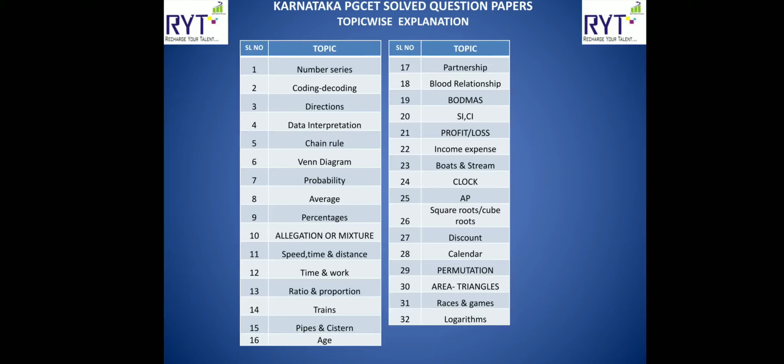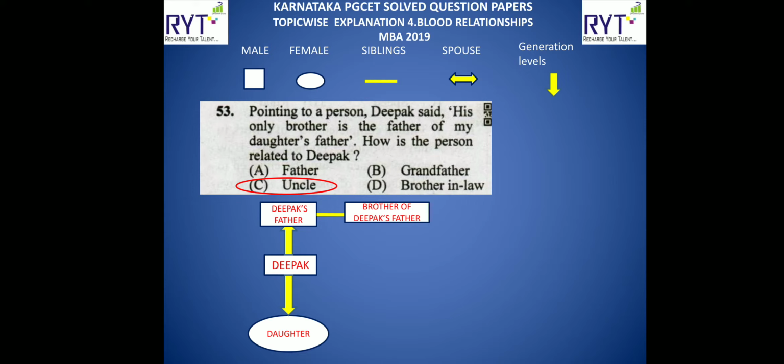In this video we are going to learn the topic blood relationship. I've taken several questions from various question papers from MBA as well as MCA. We'll begin with MBA 2019 question paper. Even before that, you need to learn a few basic things. For example, as you can see on the top, I've given some shapes and some names.